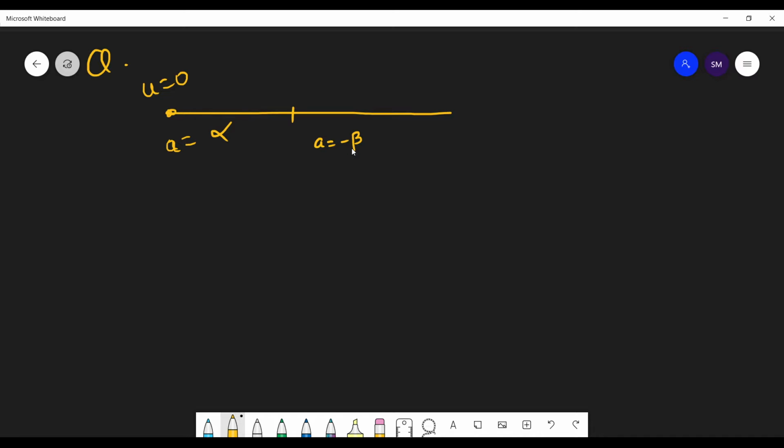If the total time of this journey is t, so it comes to rest over here. Then calculate the maximum velocity attained by the car.